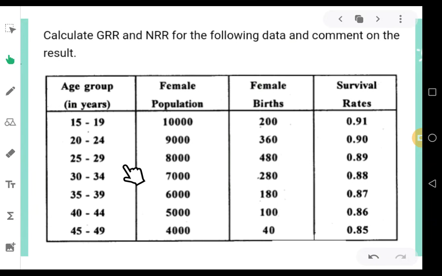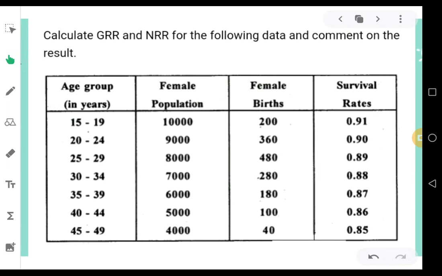In this problem, they have given from 15 to 49, so the first criterion is satisfied. All the age groups are 5 years wide, so that is also okay. And we are supposed to take only the female population. Yes, female population, female births and survival rates are given. Good. The question is good to proceed.